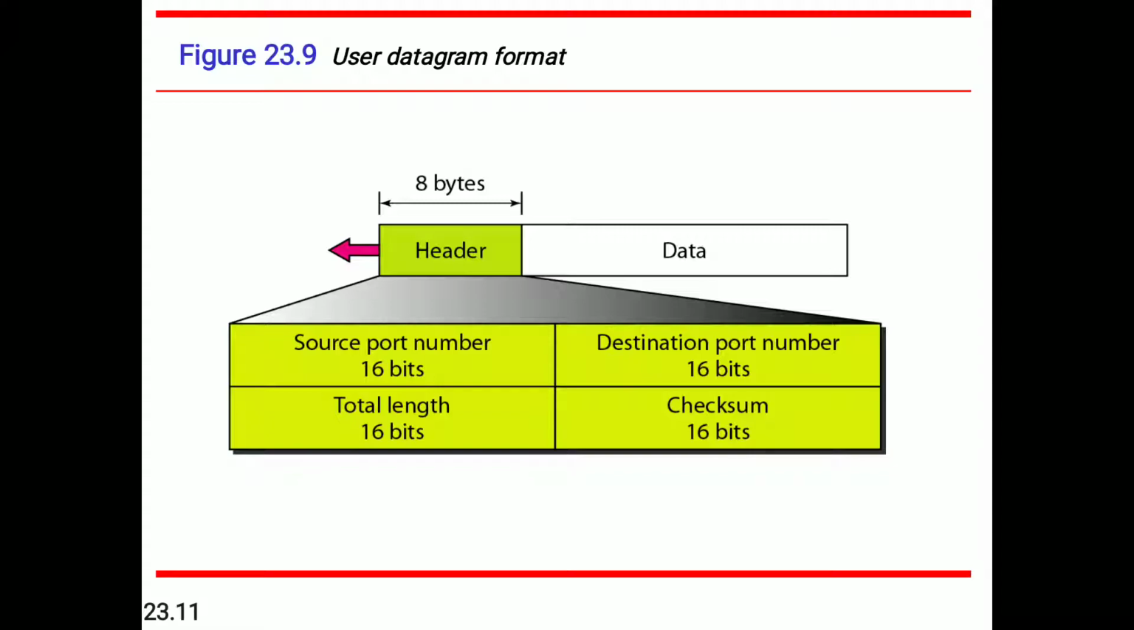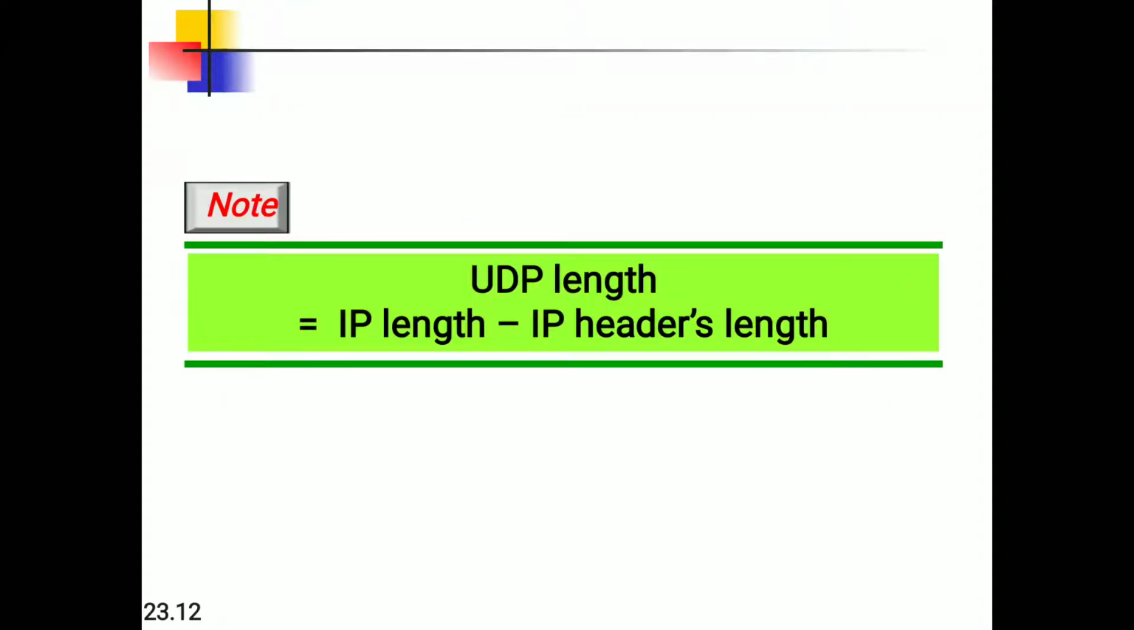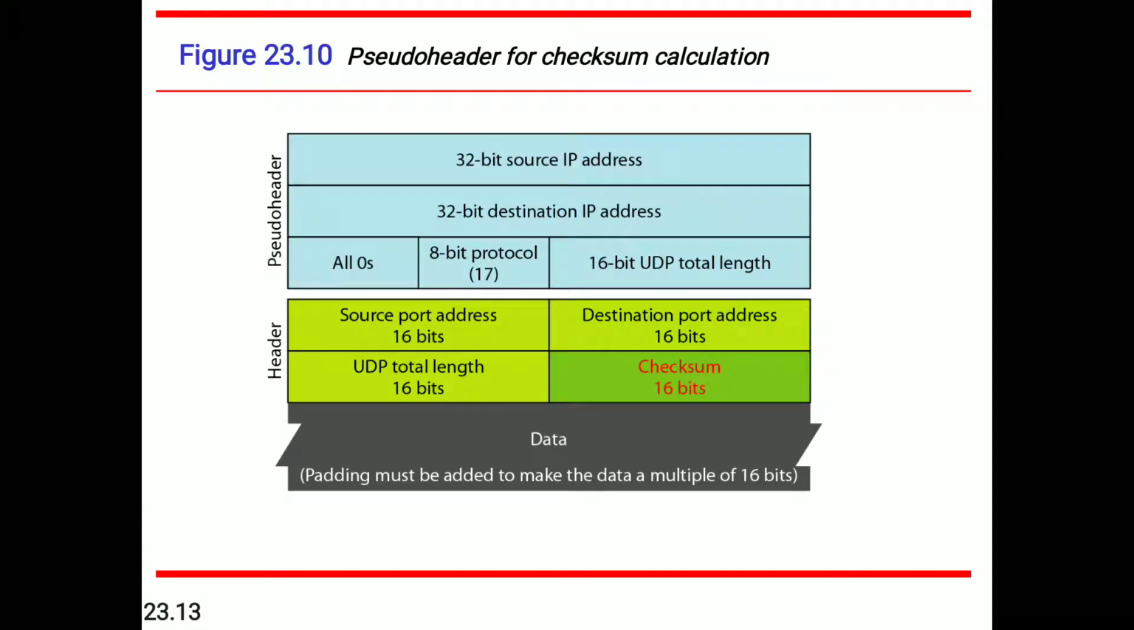Checksum. The concept of checksum is used for error detection. The UDP length will be equal to the IP length minus the IP header length. So in UDP, it will have the source IP address, destination IP address, then the total length. Now it will have the checksum. We will have an example to understand the checksum.